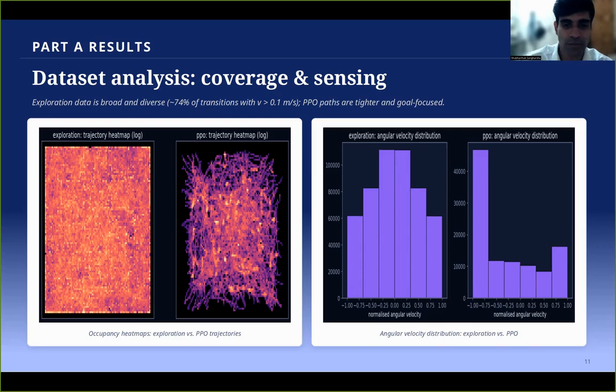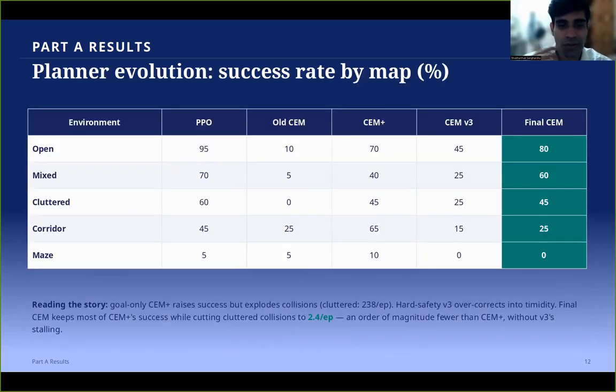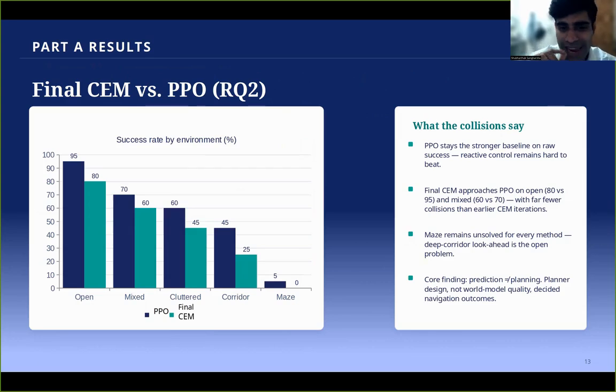And that's it for part A. Now the planner evaluation: this table puts numbers into what we call the planner story. The final CEM is basically around 85% success in open, 60 in mixed precision, 45 in clutter, and 25 in corridor, as you can see from the numbers. So for part A results, the final CEM is basically the quotient, which tells us that PPO is still the stronger baseline on raw success: 95% in open versus final CEM 85. So RSSM forecasting quality was never a limiting factor. It was the planner design, iteration after iteration, that decided the navigation outcomes.